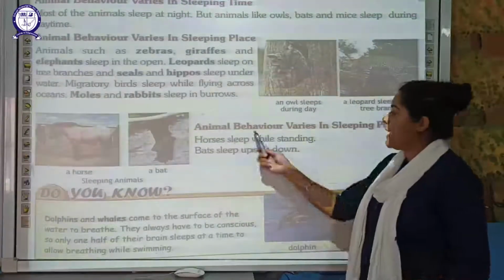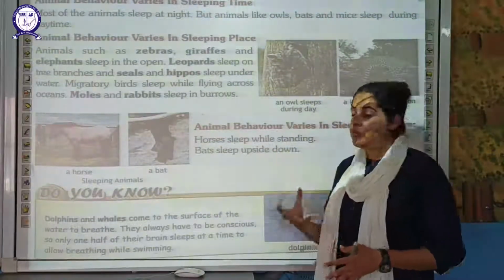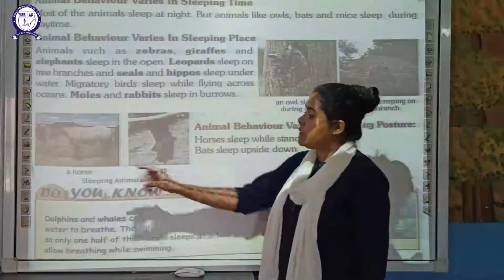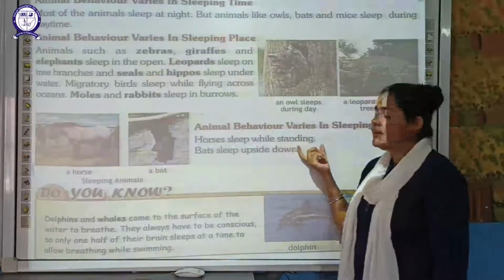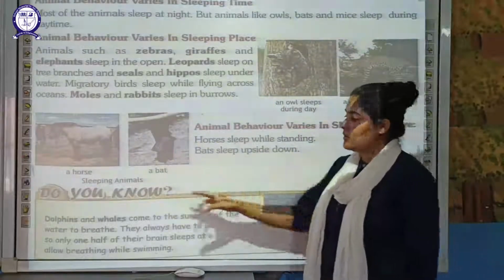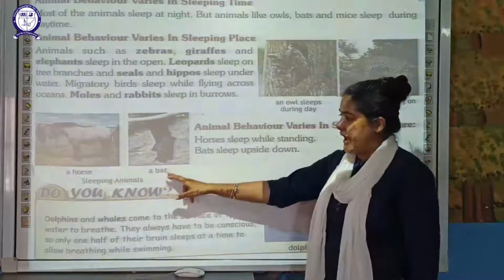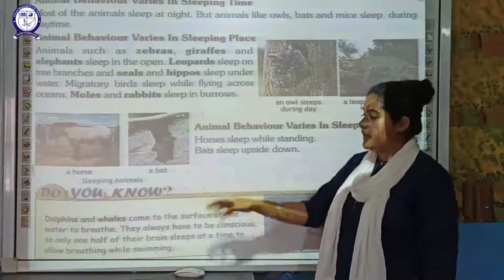The next is that animal behavior varies in sleeping posture, that is, what posture they are sleeping in. We discuss the horse. The horse sleeps in a standing position and the bat sleeps upside down. Here you can see a horse sleeping in a standing position and a bat sleeping upside down.